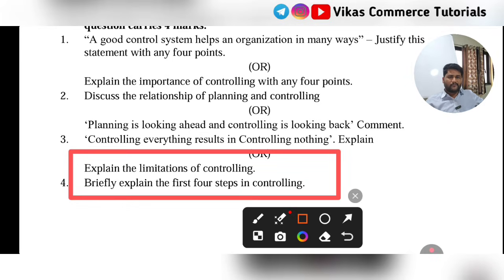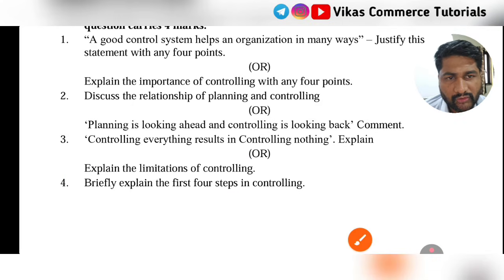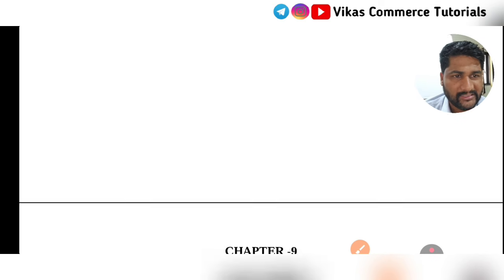Another question, importance of controlling, I don't think that is that important. So go for these 2 questions. Limitations of controlling, question number 3, and steps in controlling. Actually, there are 5 steps, but as it is for 4 marks, they are asking only 4 steps. So these 2 are the important questions from 4 marks. You will get only 1 question, but both are equally important. Study both, you will get 1 question in your examination.